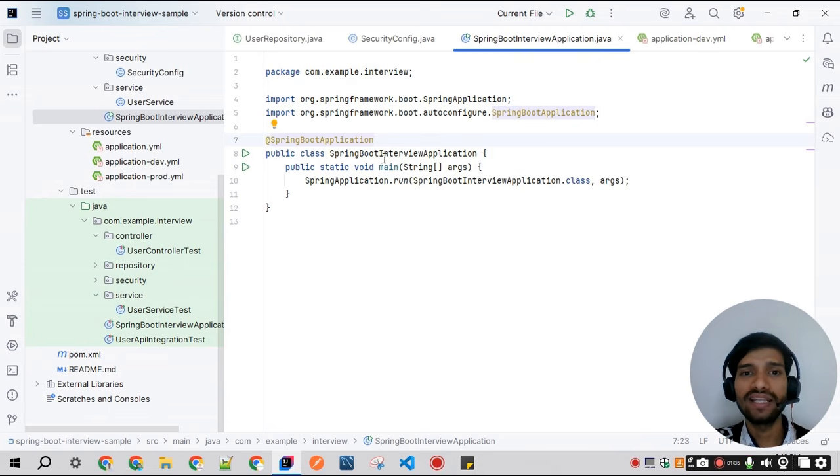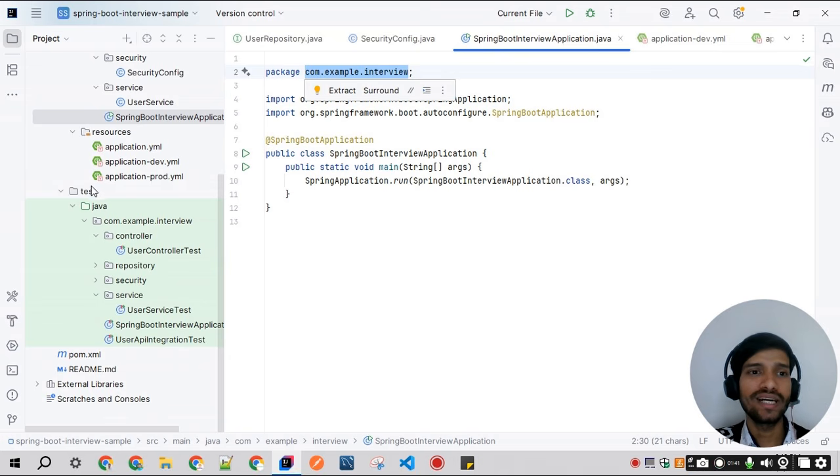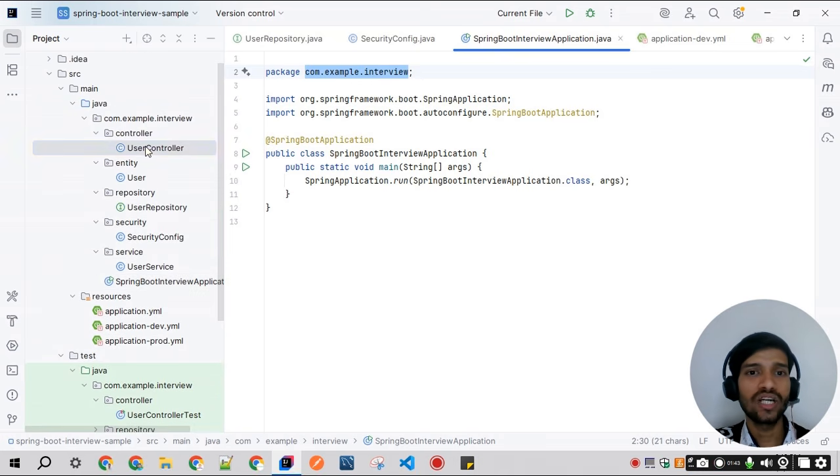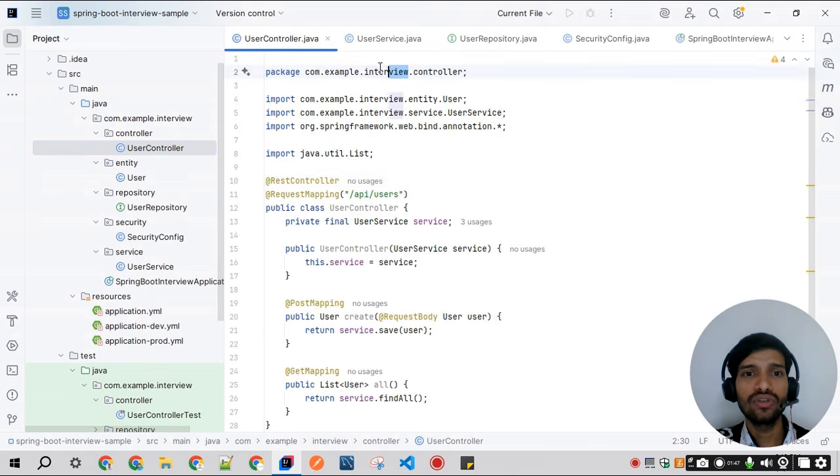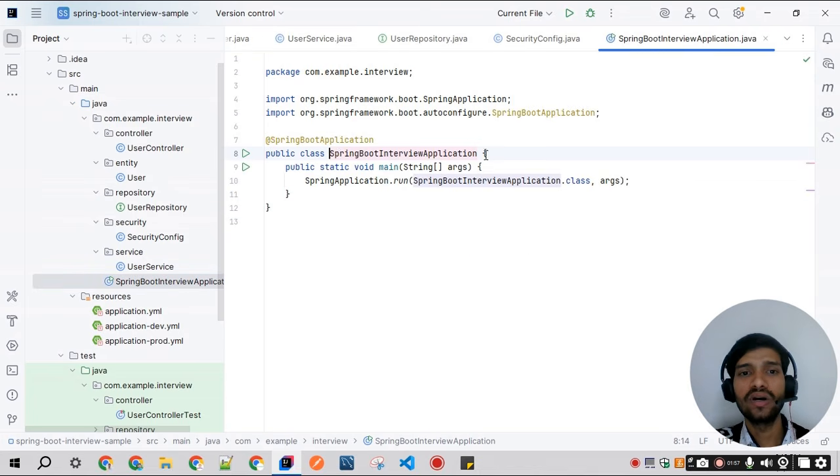By default it scans the package it sits in, so inside com.example.interview, whatever packages are there. The controller is also within the com.example.interview package. So all these objects will be automatically created and managed by Spring. That's the use of @SpringBootApplication.